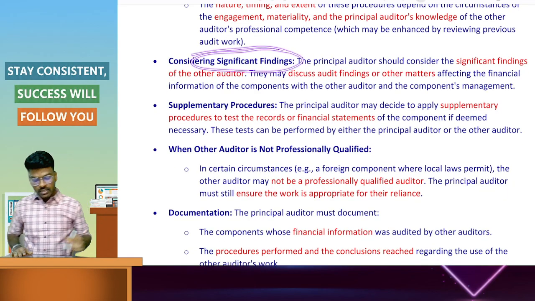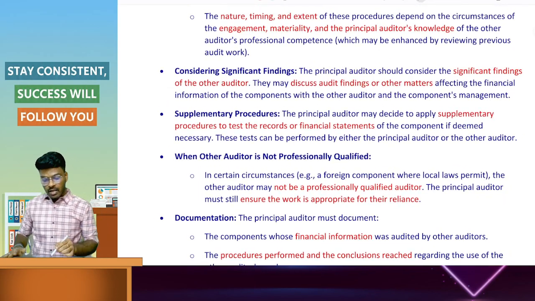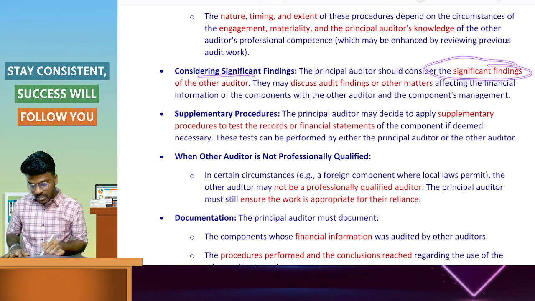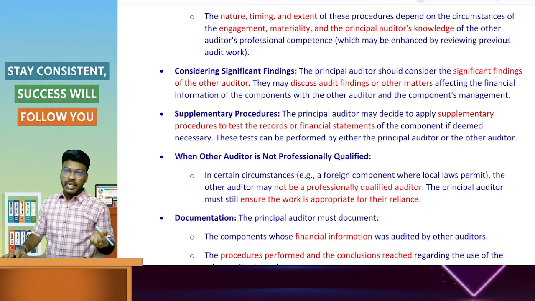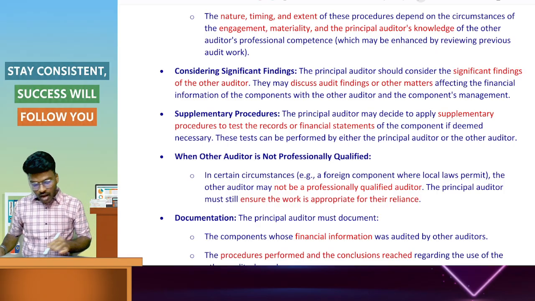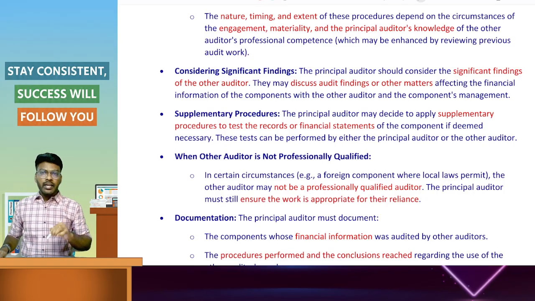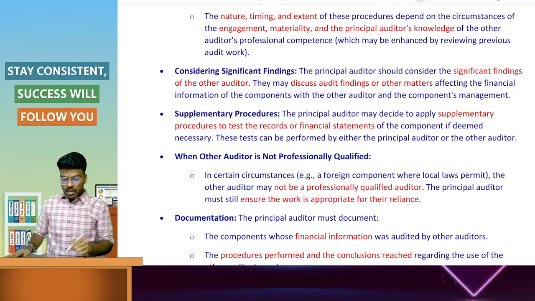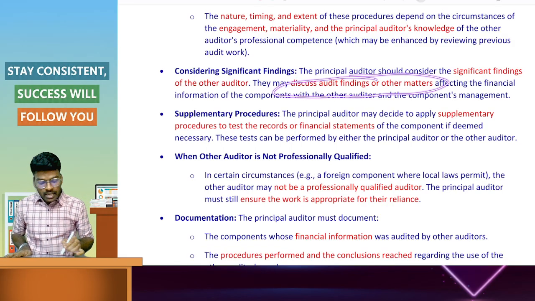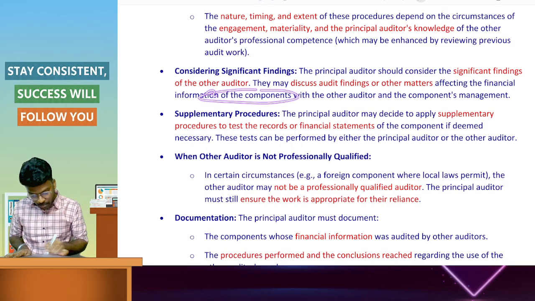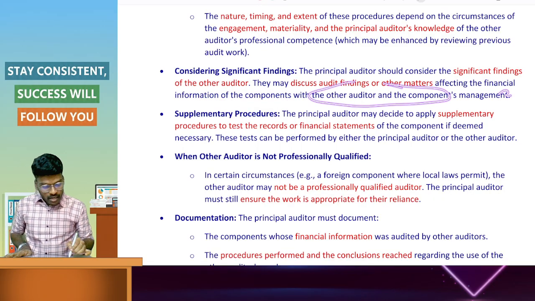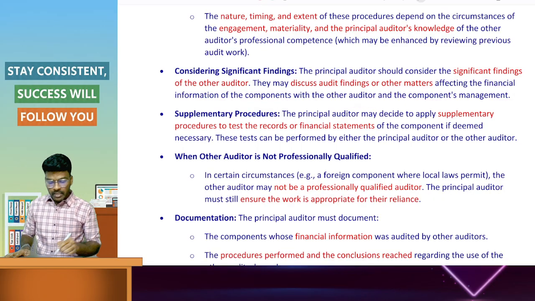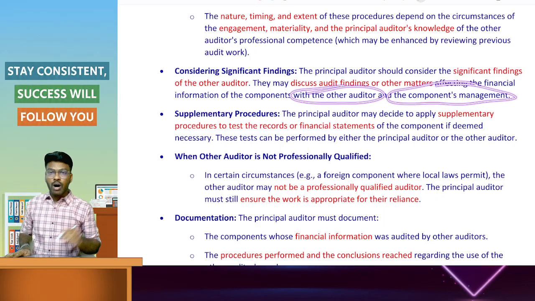Considering significant findings. The principal auditor should consider significant findings of the other auditor. If the significant findings are disclosed in the other auditor's report, he has to consider them. During the audit, significant findings can also be identified by the other auditor, and they will be communicated to the principal auditor. We may discuss the findings or other matters affecting the financial information of the component with the other auditor and the component management.